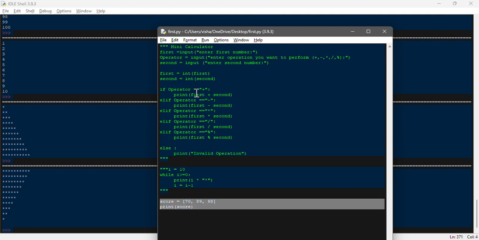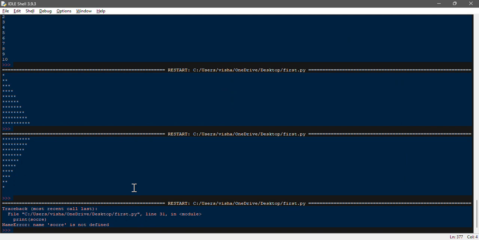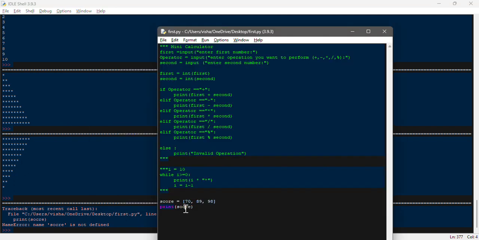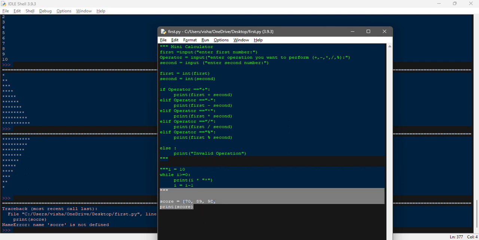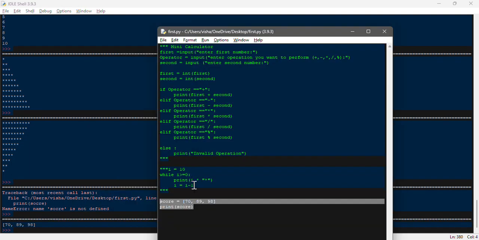So if you run this one, you will get, okay, there is a spelling error over here, so one second. Right, if you see, it got printed over here. So this is called a list, right? And you have the marks, and you can print them all.